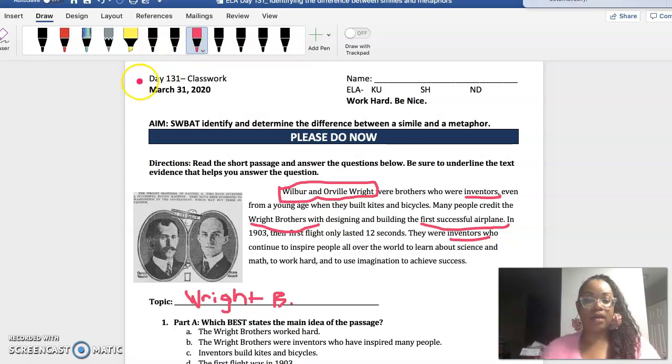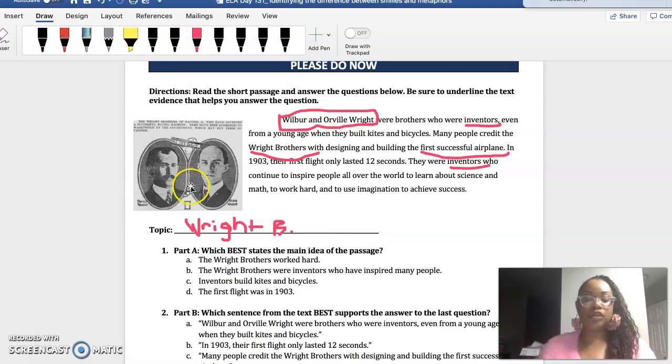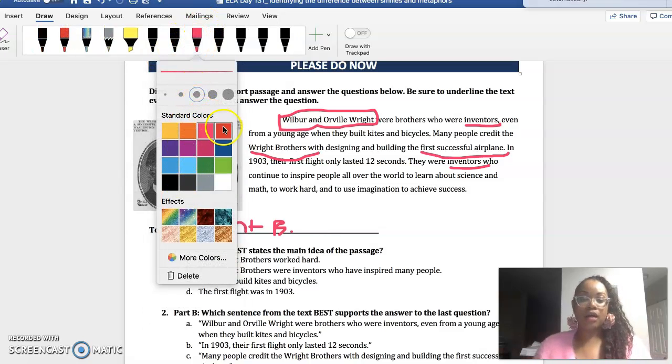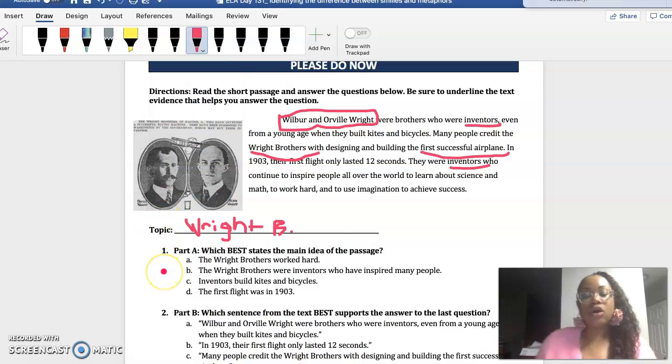So now let's go ahead and go. I still need my pen. Let's go down to question 1. And it says, which best states the main idea, right? Okay, so I am going to, because we know that we have to eliminate the wrong answers first, right?